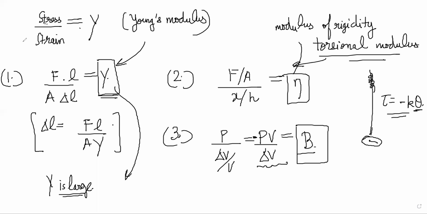Now after doing some experiments, people can find the values of these constants for multiple materials. Afterwards, they don't have to do experiments to predict how much extension will happen, because they can use these equations to get del V or del L or X, once you know the eta, Y and B values.